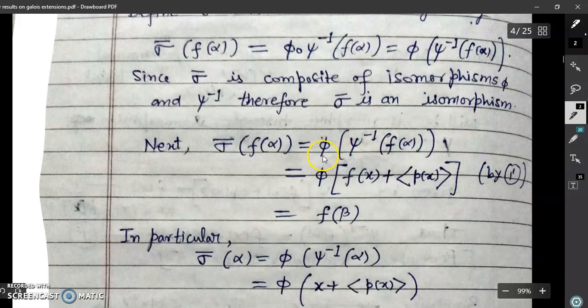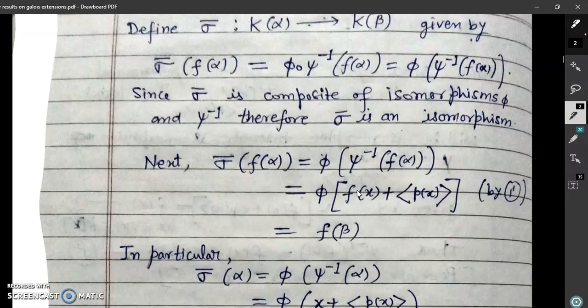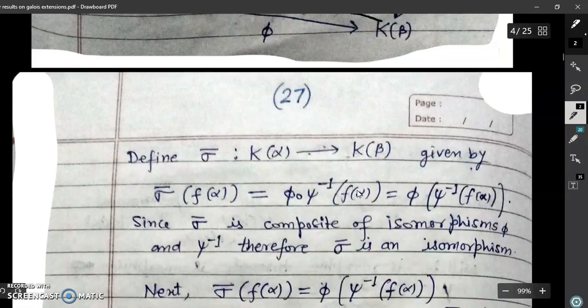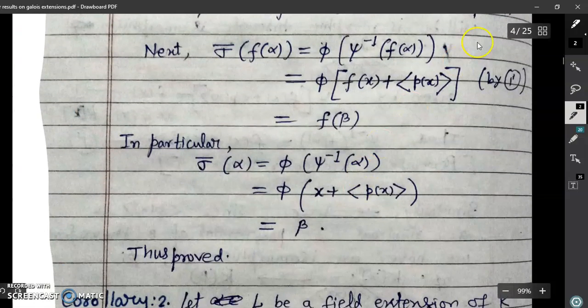We can write it as phi of psi inverse of f(alpha). By equation 1 dash, psi inverse of f(alpha) can be written as f(x) + (p(x)), and by definition of phi, this is equation number 3, phi of this can be written as f(beta).